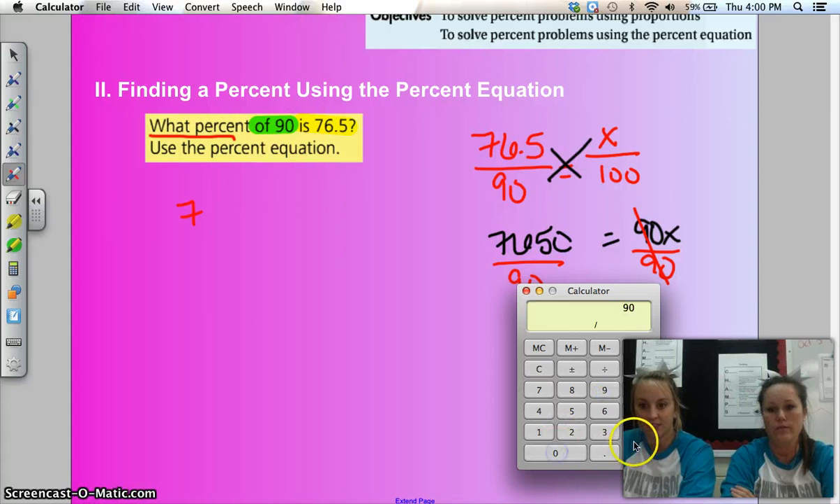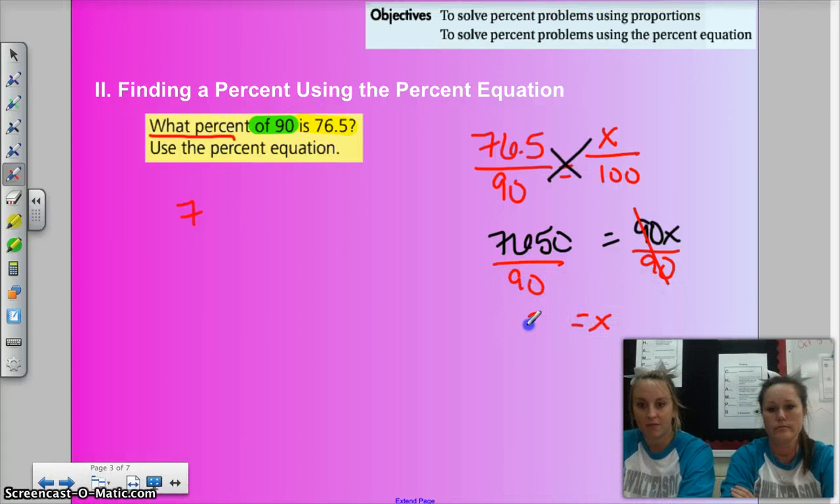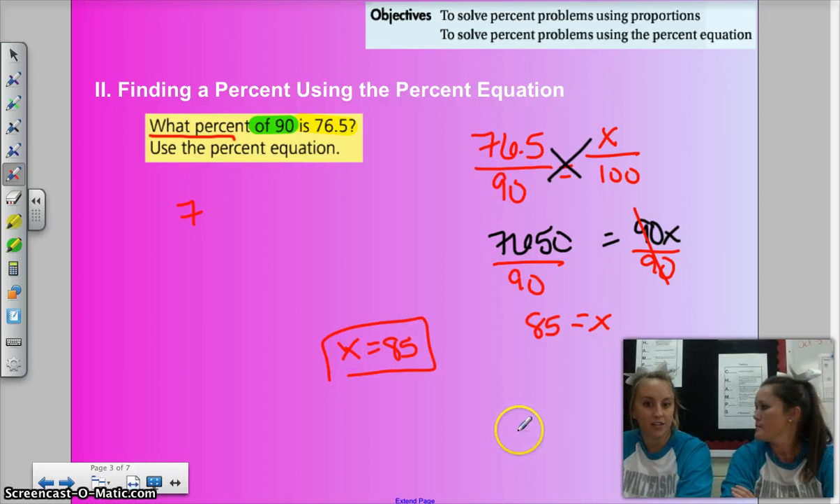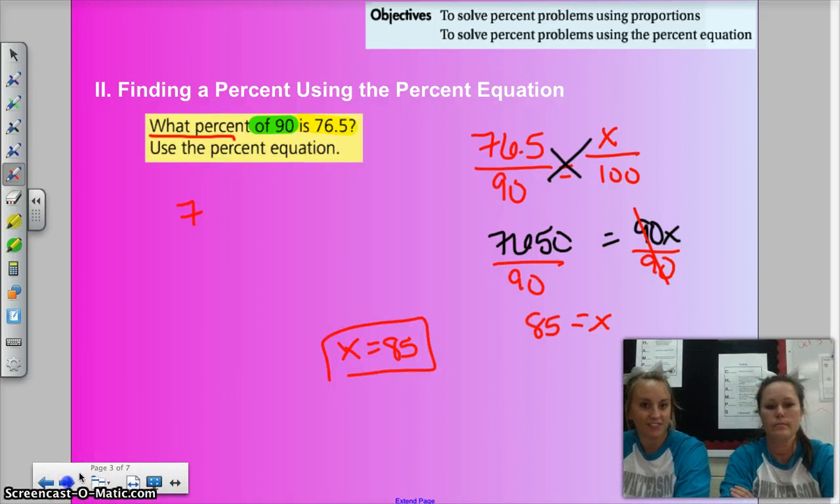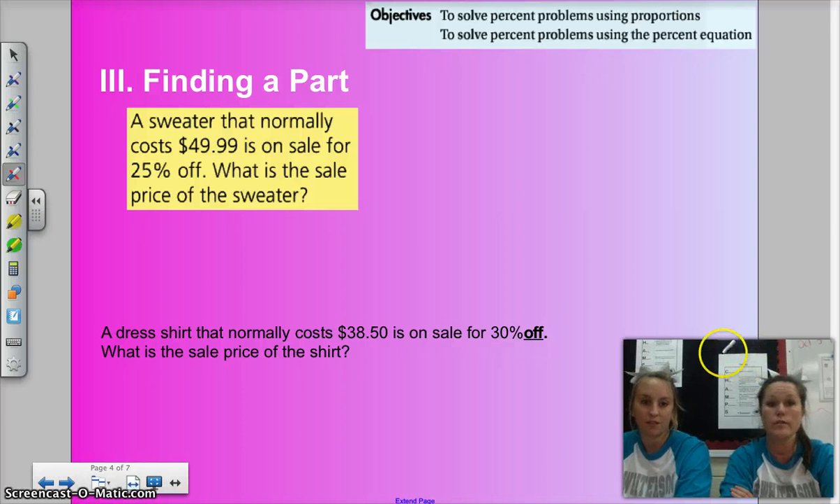Divided by 90. 85. 85. So just flip it, change it, rearrange it. Got it. Now, why is that such a big deal to you? I don't know. Okay, X equals 85. Got it. Amazing. Okay, now we're going to find a part.